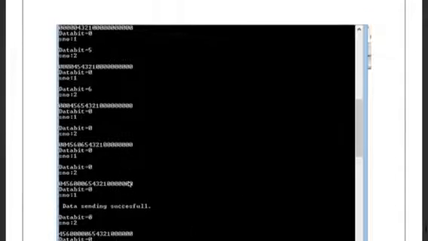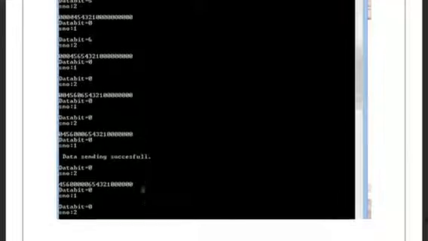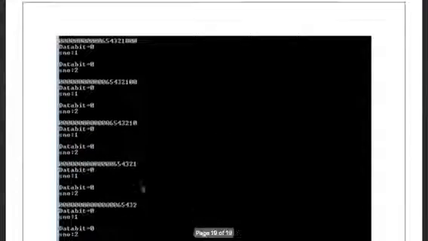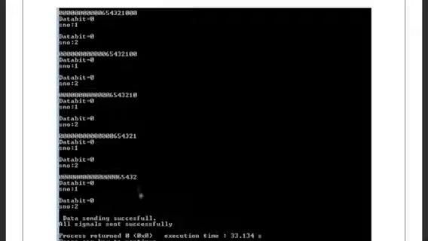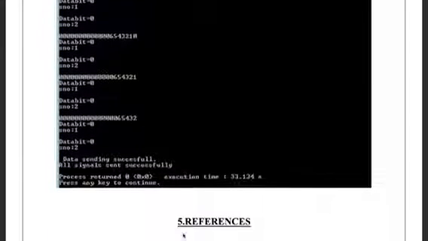Now it will send data bit 0 in serial number 1, data bit 5 as serial number 2, data bit 0 again as serial number 1, 6 as serial number 2, 0 as 1, 0 as 2, and hence it will continue till all the data is successfully sent. Now after this is done, it will show an output as data sending successful, all signals sent successfully, process returned 0, execution time it will show as 33.134 seconds right now, and press any key to continue.